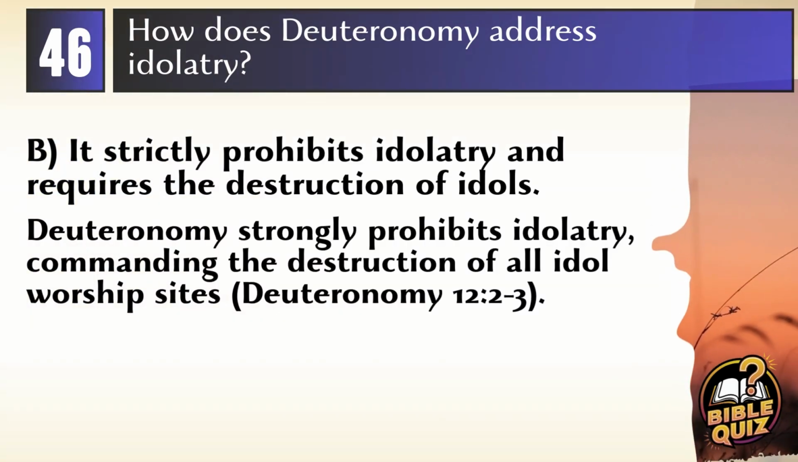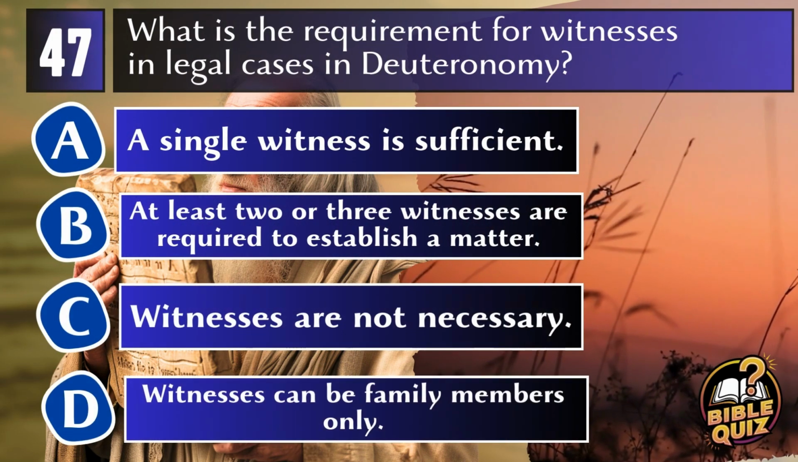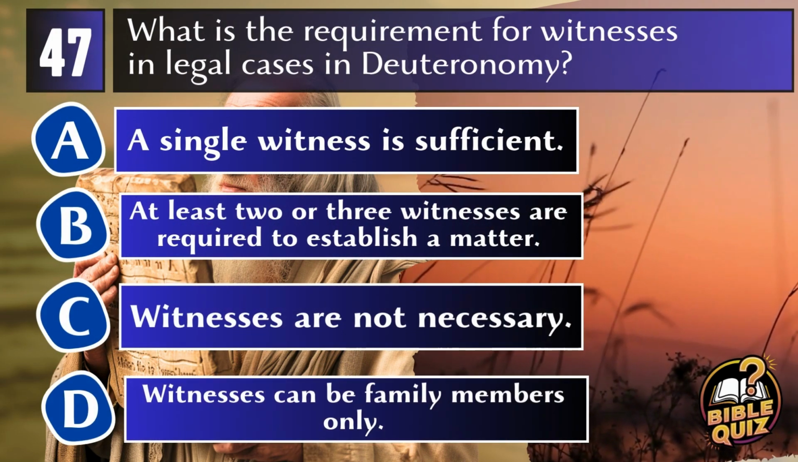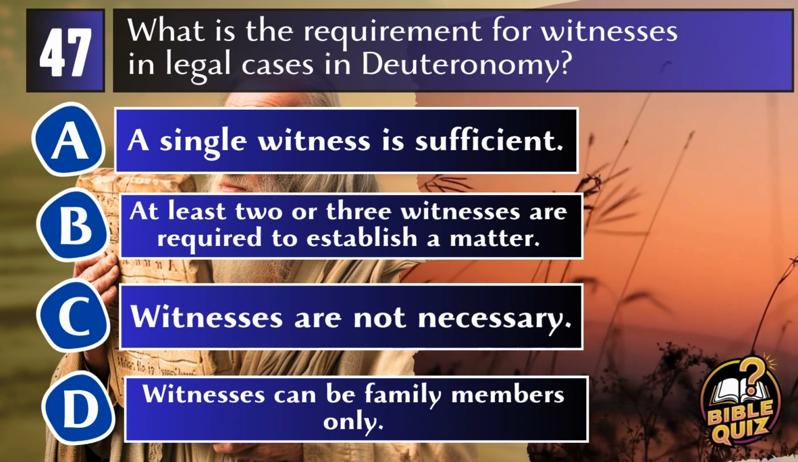Answer B. It strictly prohibits idolatry and requires the destruction of idols. Deuteronomy strongly prohibits any form of idolatry, commanding the Israelites to destroy all places where the nations they dispossess serve their gods. Deuteronomy 12:2-3. Question 47. What is the requirement for witnesses in legal cases in Deuteronomy?